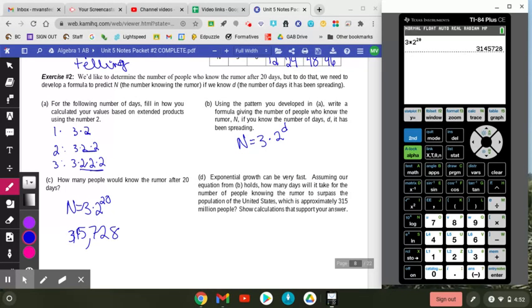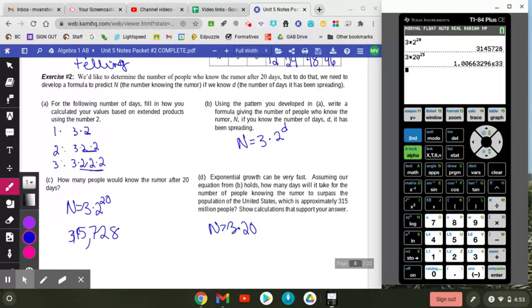Assuming your equation from part B holds, how many days will it take for the number of people knowing the rumor to surpass the population of the United States, which is approximately 315 million? Show your calculations to support. So we can try 3 times 2 to some power. Let's try 25 days.